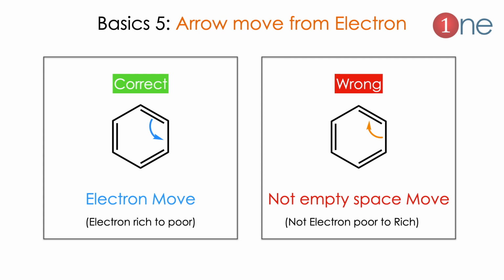Next basic will be arrow move from the electron while writing the mechanism. The mechanistic arrow should start from the electron to the empty place. But people don't understand it. They normally draw it from empty space to electron, which is very wrong. It is not possible. The real thing is that the electron moves from rich to poor, not poor to rich place.